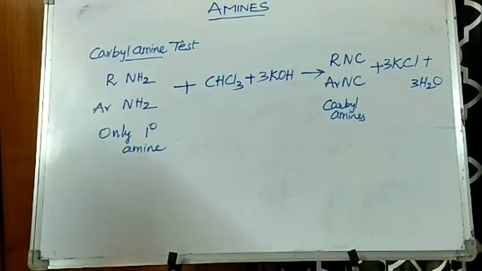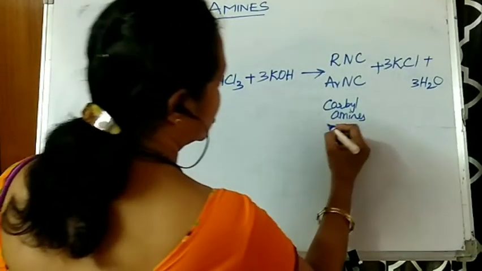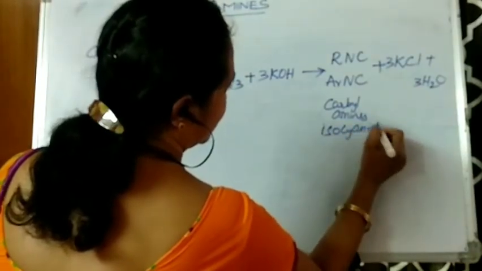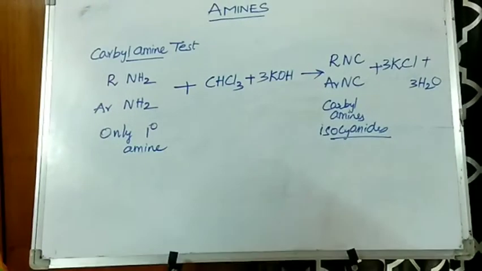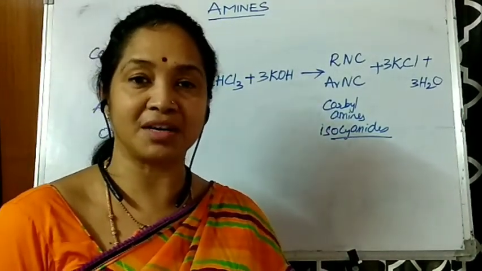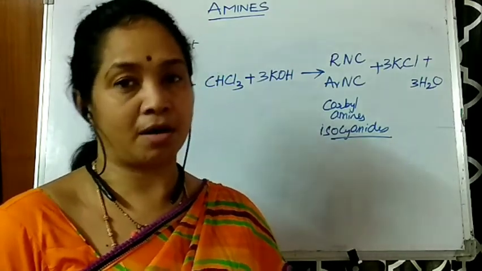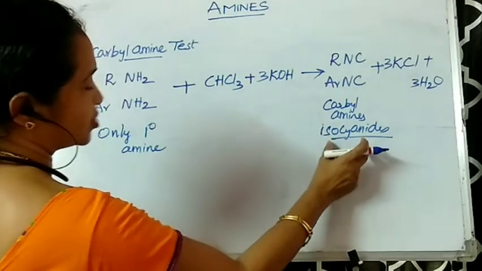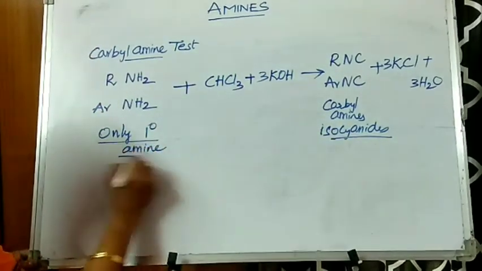These carbylamines are also called isocyanides, and these isocyanides are foul smelling, offensive compounds. The odor is not comfortable, an offensive odor. And carbylamines or isocyanides are possible only with primary amines.